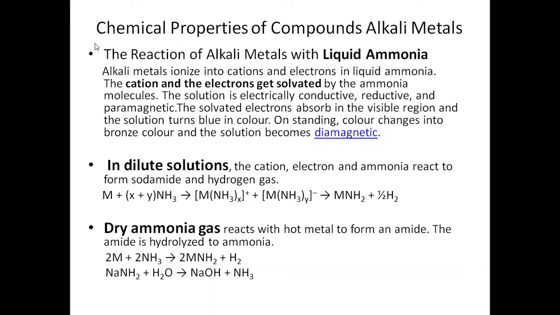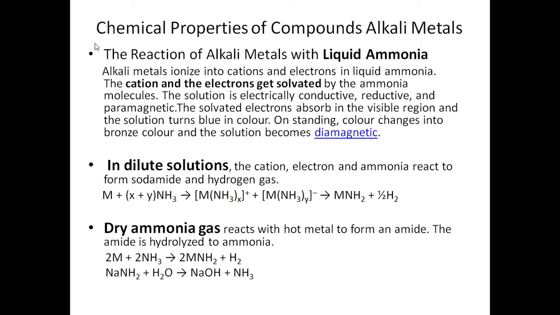Going through the chemical properties of alkali metals, we come to the reaction of alkali metals with different forms of ammonia, like liquid ammonia, dry ammonia, and dilute solutions. The alkali metals ionize into cations and electrons while dissolved in liquid ammonia. The cations and electrons get solvated by the ammonia molecules. The solution is electrically conductive, reductive, and paramagnetic.